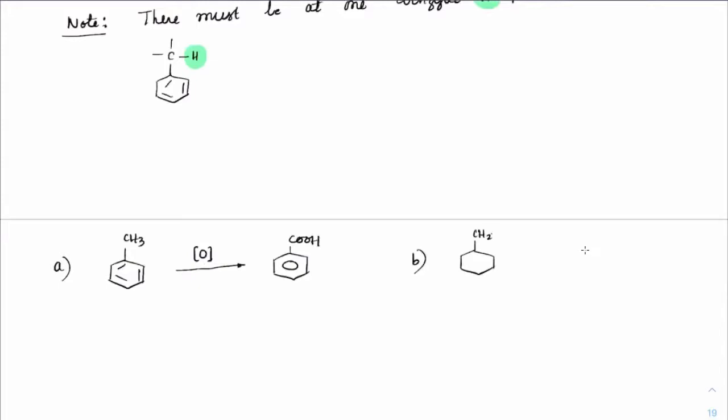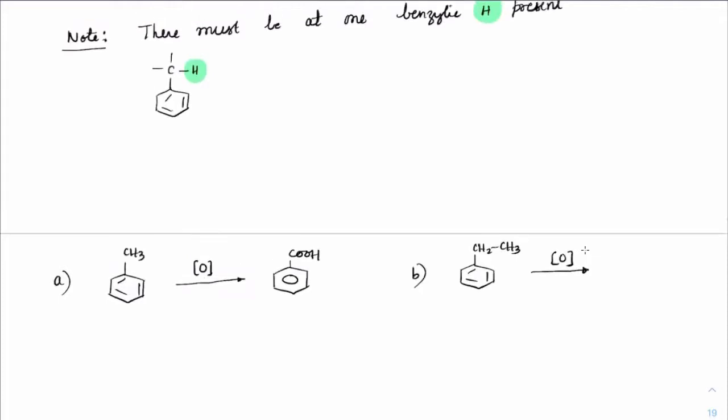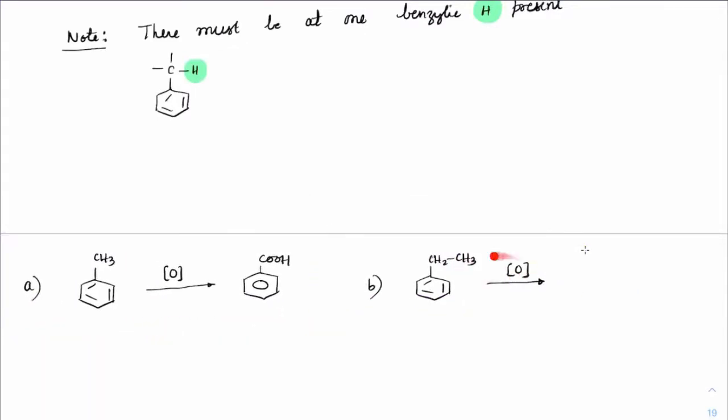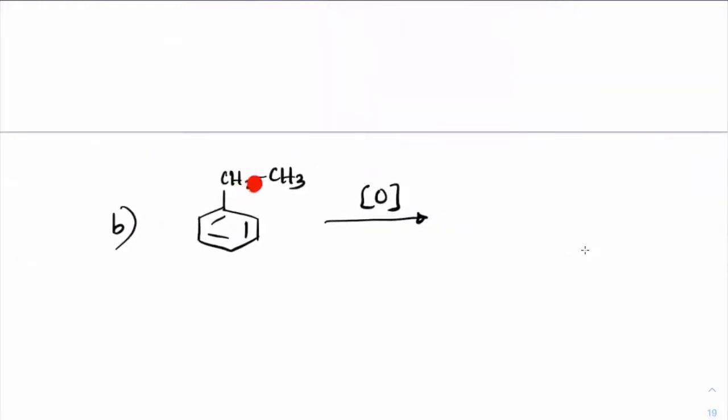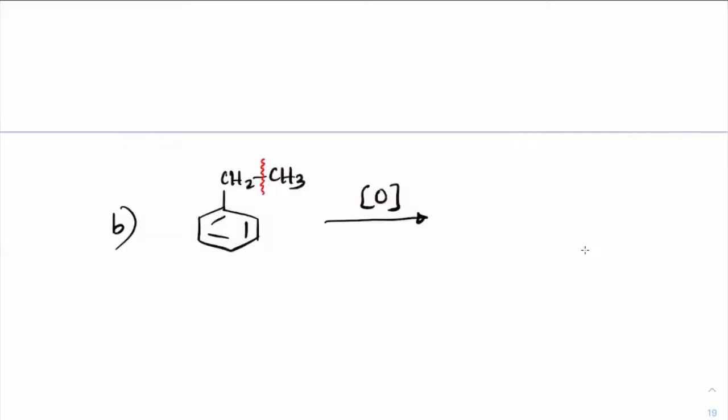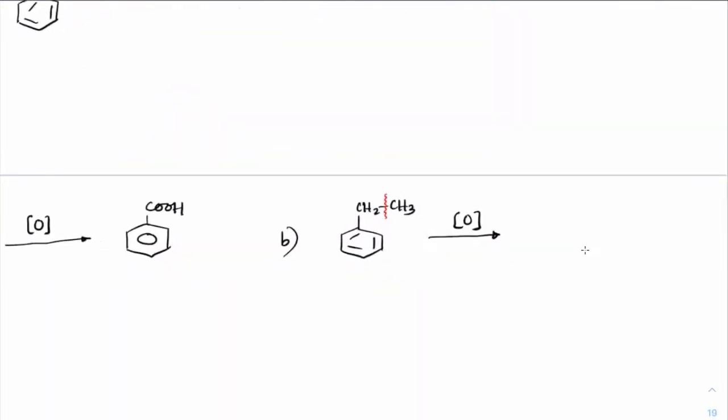Second, now we have CH2CH3. Got it? See the technique of what you will do. Mechanism is not important here. The technique of solving is important here. First, if oxidation has to be done, you will check whether there is any alpha hydrogen or not. Yes, there is an alpha hydrogen. So that carbon will not depart from benzene. So the other carbon you have to break. And remember, these are all powerful oxidizing agents. A single carbon on oxidation will always end up as carbon dioxide. So we would get this as COOH, and this side carbon will become carbon dioxide. So 1 mole of carbon dioxide is released.